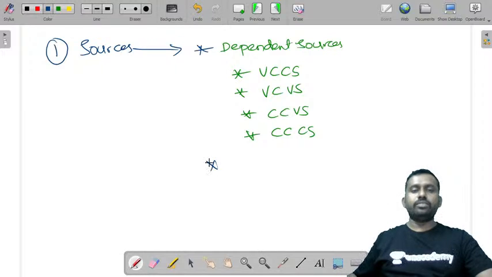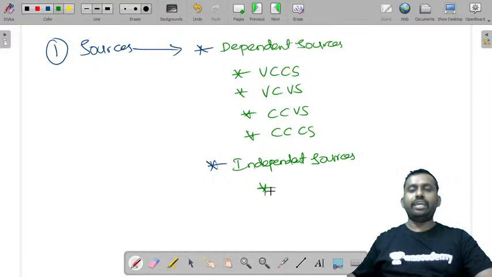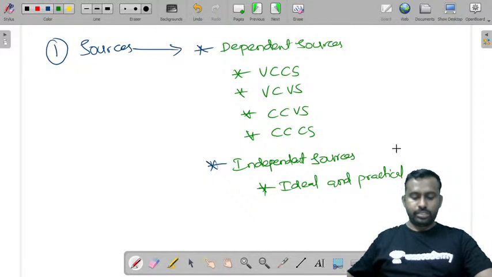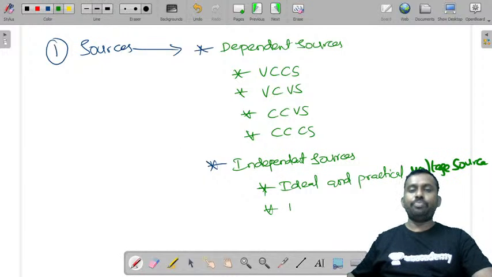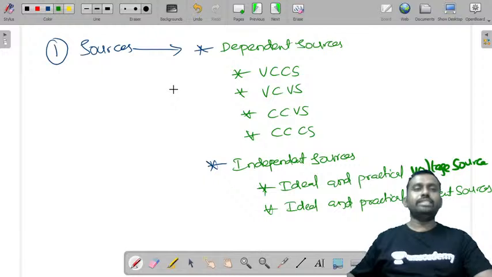Then we discussed independent sources, in which we covered ideal and practical voltage source, and then ideal and practical current source. So these were the points that we have discussed.